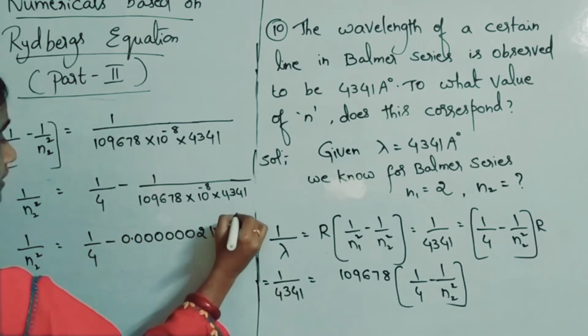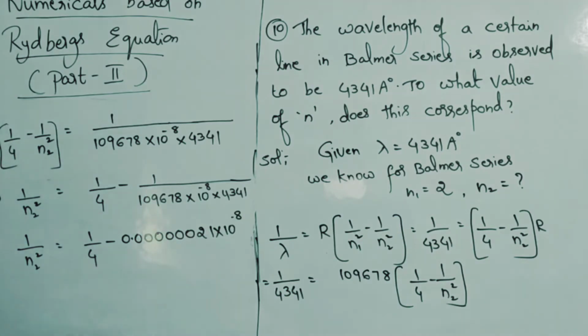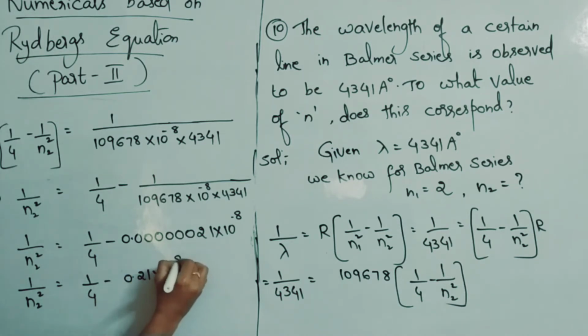Into 10 power minus 8. Okay. So 1 by n2 square is equal to what? 1 by 4 minus 0.0021. All this you can write as 0.21 into 10 power 8.